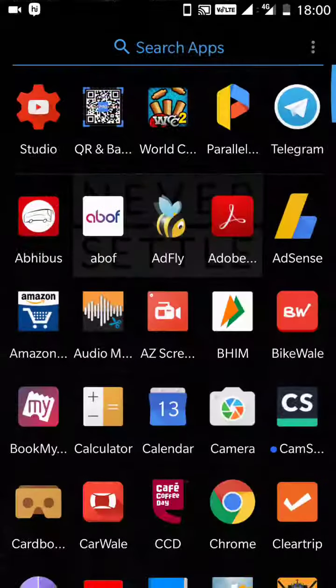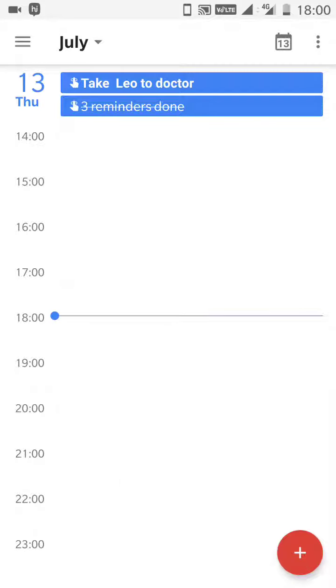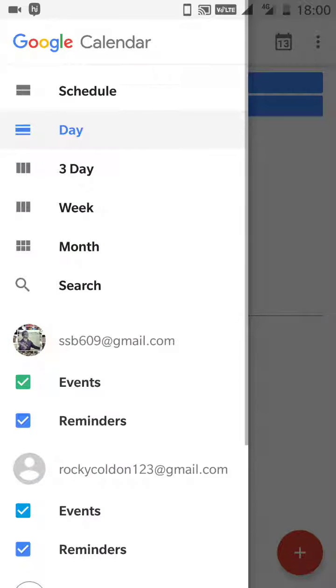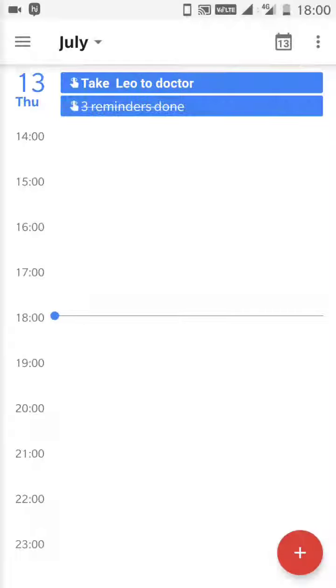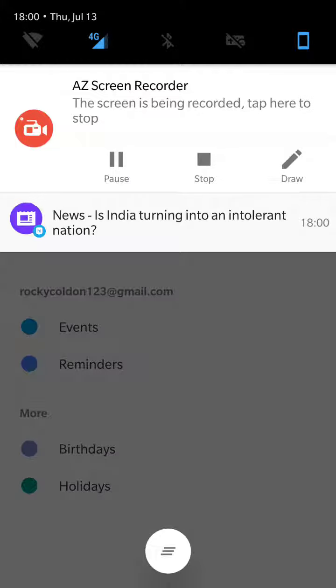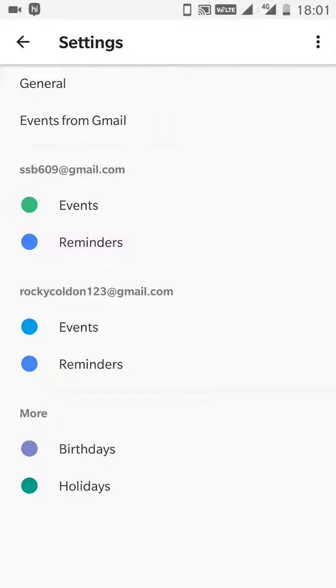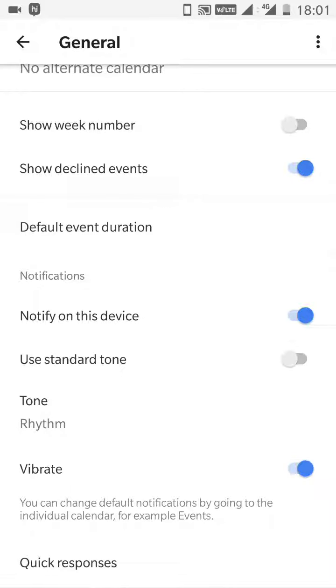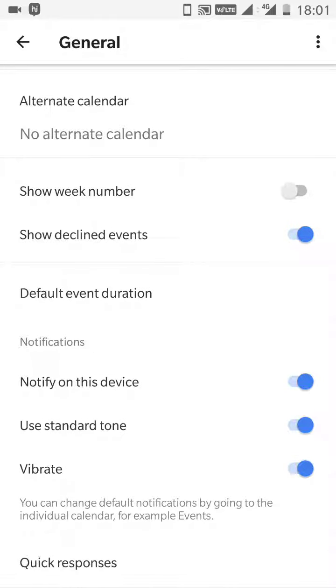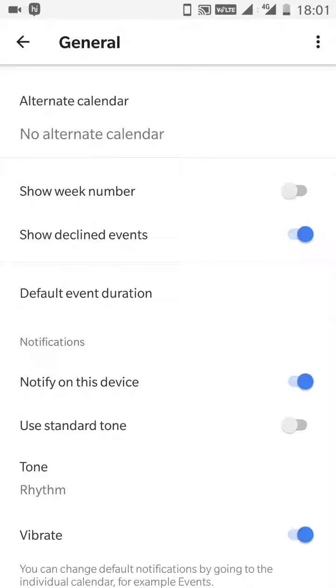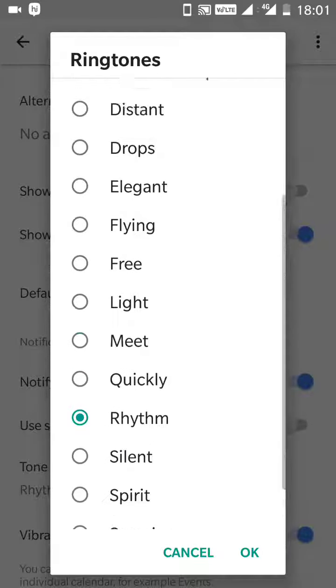First, you need to go to Google Calendar. Then click on the top left option button, go to settings. In settings you need to go to general, and you have to disable this use standard tone. You need to disable this one, and then you'll get the option to keep any ringtone.